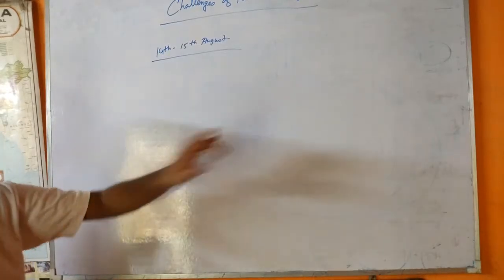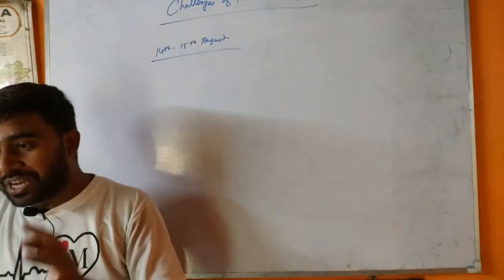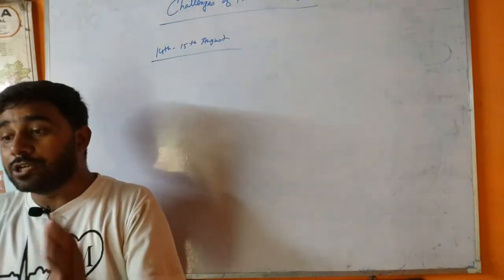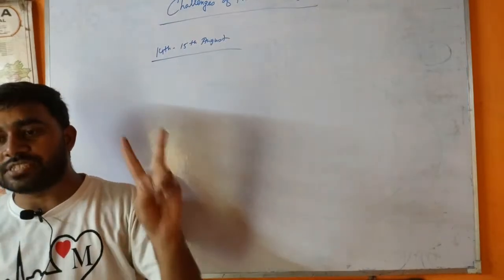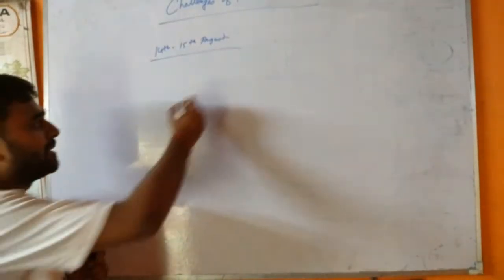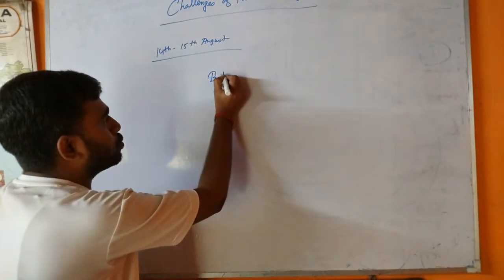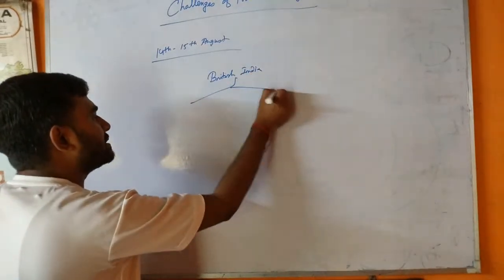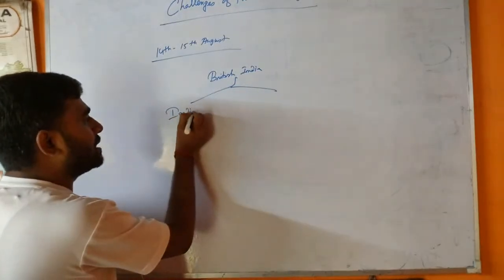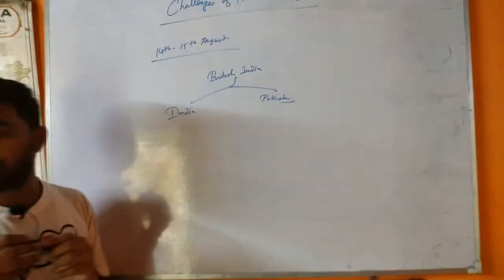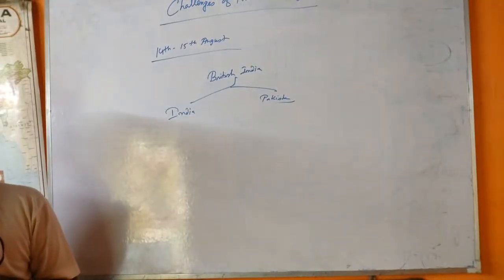Okay, that time British India got independence as two nations were divided from British India. One is called India. That means this British India was divided into two parts. One is India and the other is Pakistan, right?